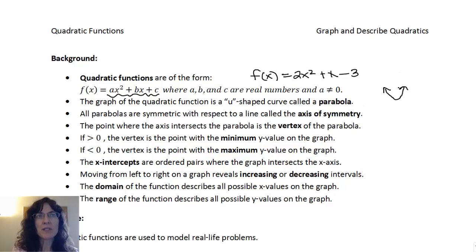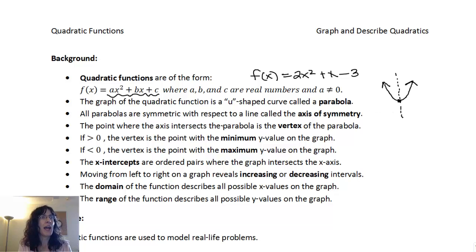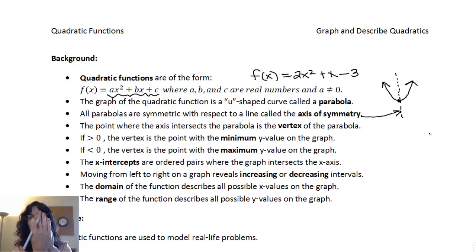And parabolas are symmetric, so that means that if I draw a parabola, I will have a line of symmetry that goes right down the middle. Pretend that's a straight line with me. And they're symmetric to this line called the axis of symmetry, the line that divides the parabola exactly into two matching pieces. They're mirror images, so if you fold one over onto the other, it'll match exactly.